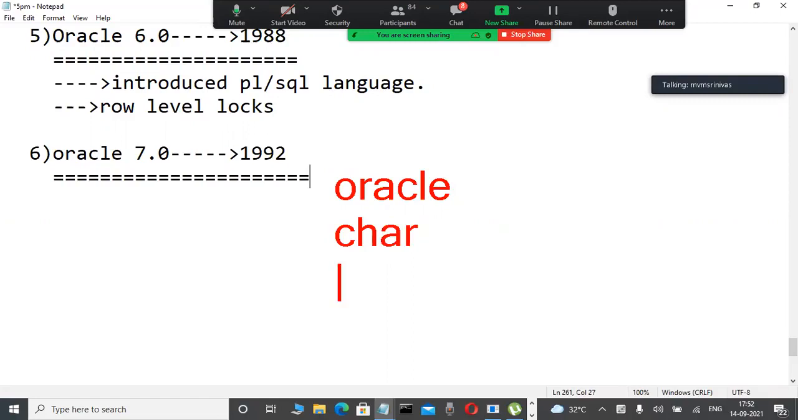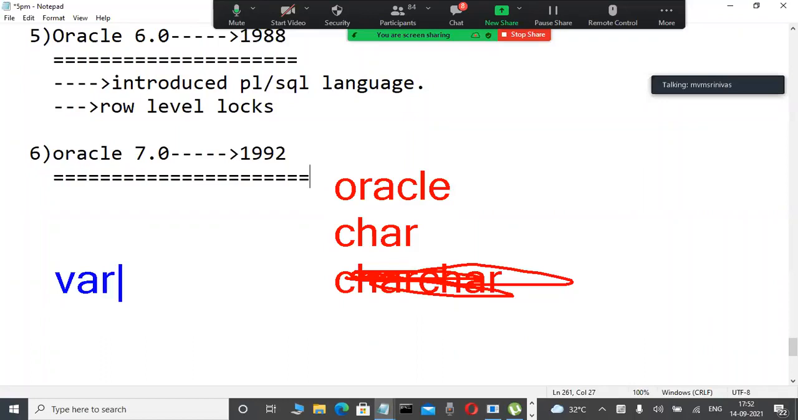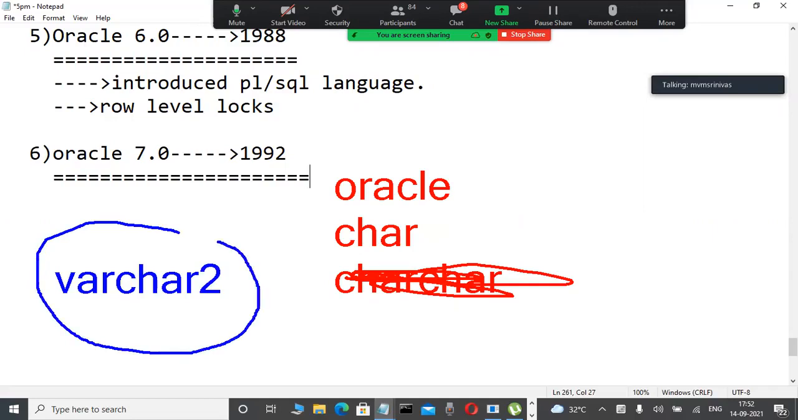Another one? Yes, varchar, very good, correct. Varchar or varchar2. Varchar2 data type is not available before 6.0. Only from 7.0 version onwards is this data type there. Very important: the varchar2 data type.